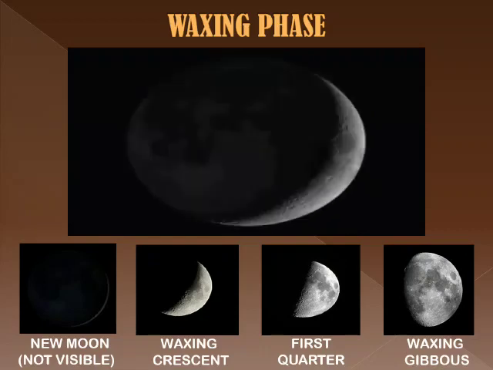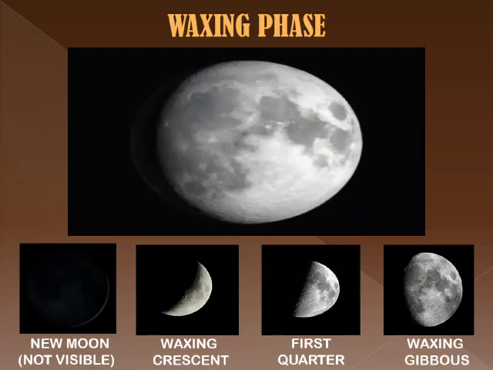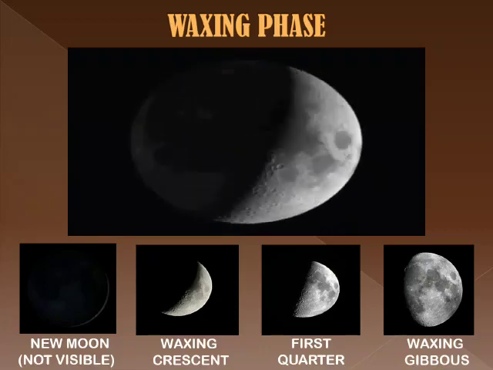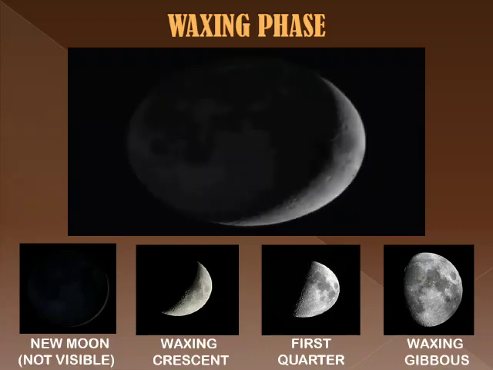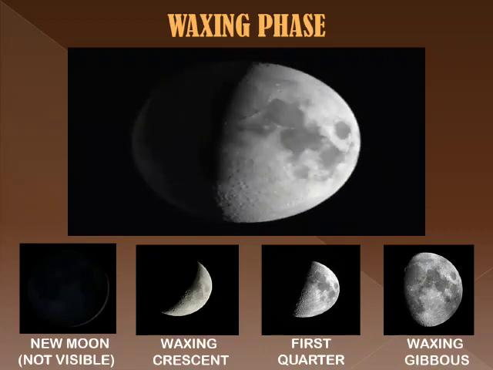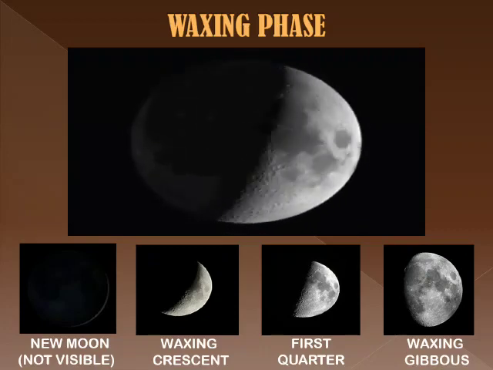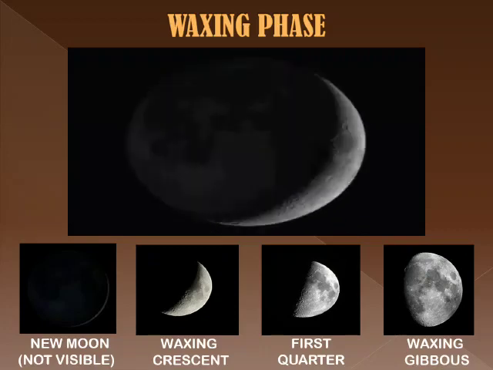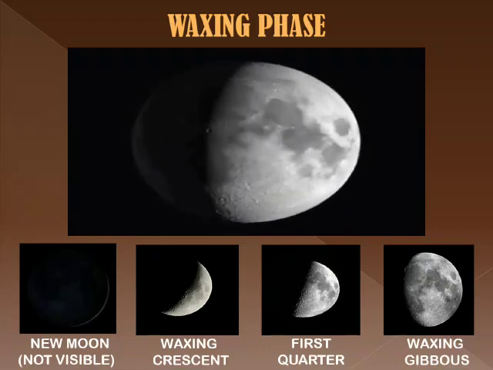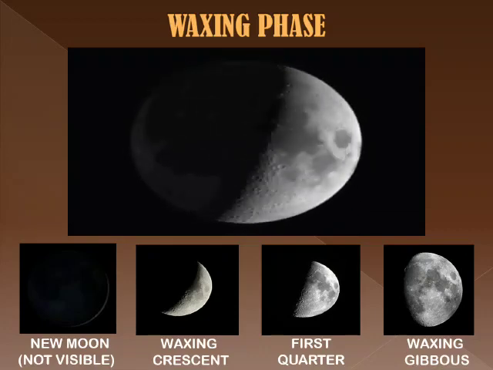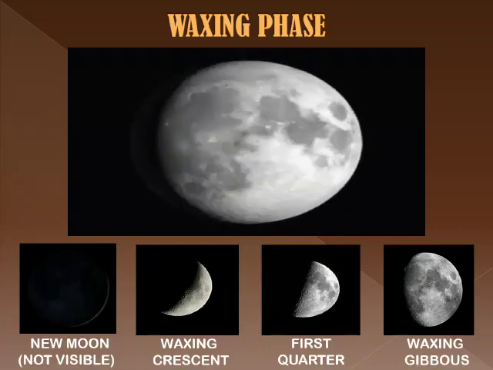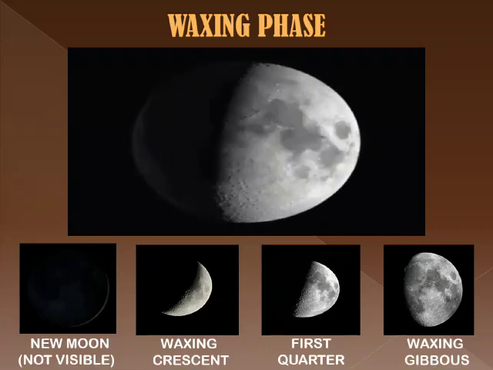After a few days, once the Moon moves in its orbit, we can begin to see some side of the Moon from the Earth. What we can see is just a thin side of the Moon called a crescent. We call it a waxing crescent because waxing means growing. The crescent moon will grow a little bit thicker every night until it reaches the next phase, first quarter.